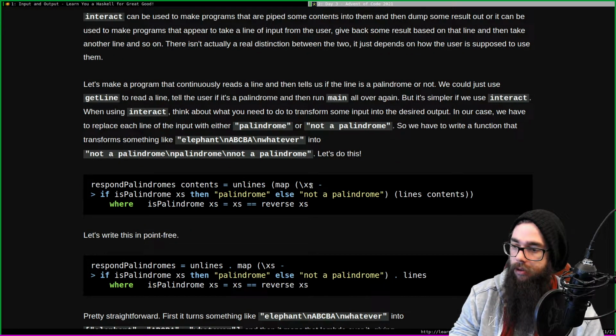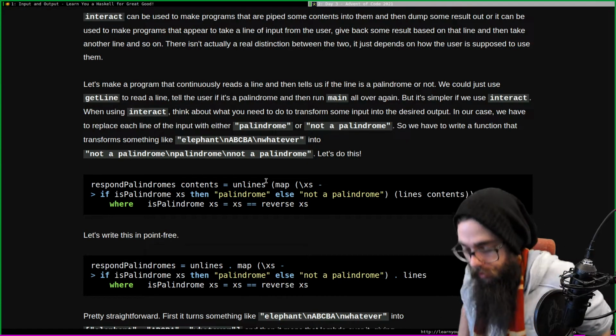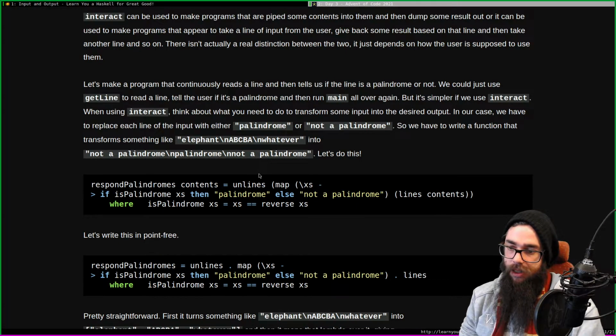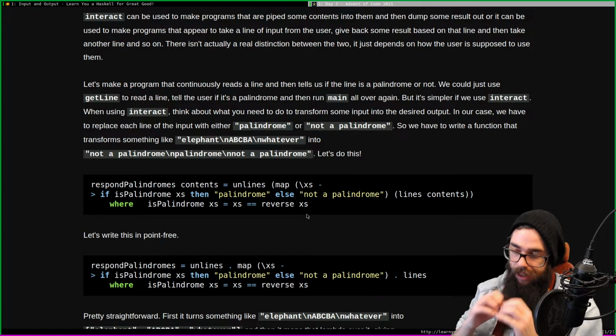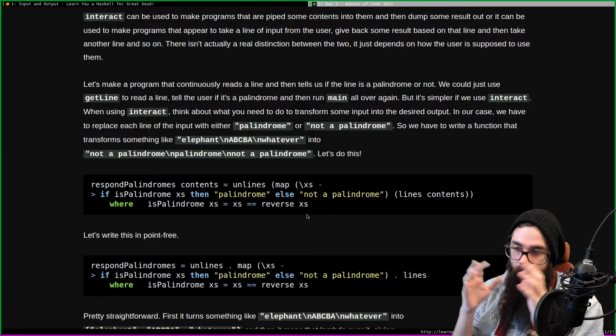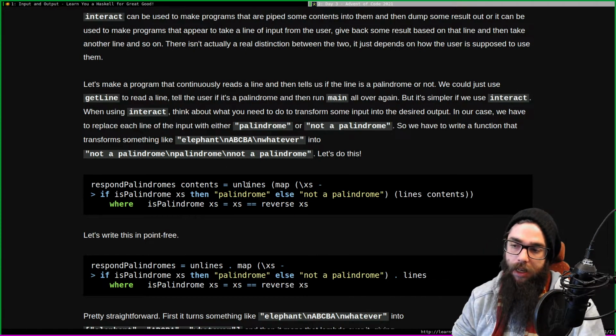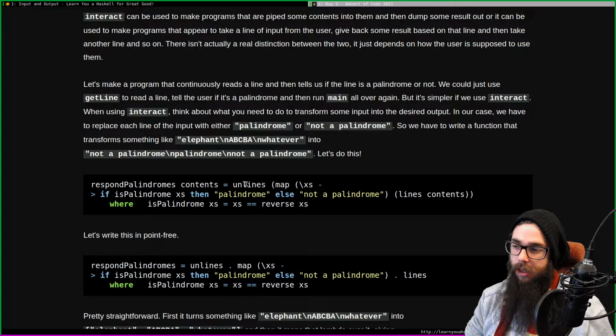Unlines. Wait. That's a mistake I often make. I start reading from the start of the list. That's not really how you do it. I think the easiest way to read it is from the innermost parentheses and then go outside. Yeah, start from the inner and go out, rather than starting from the outside and going in. That's got to be easier, right?